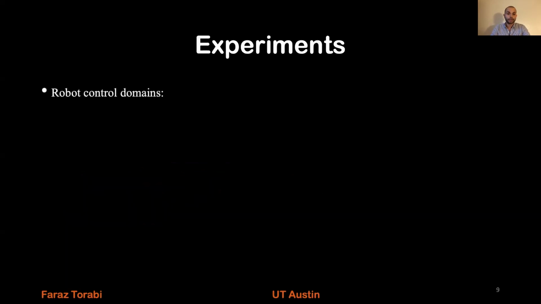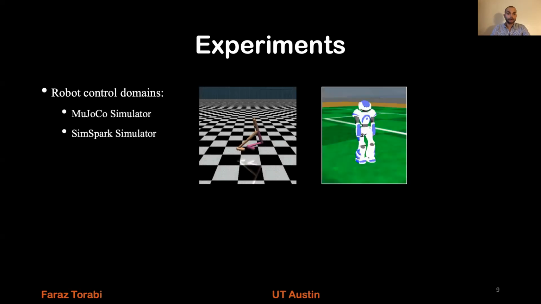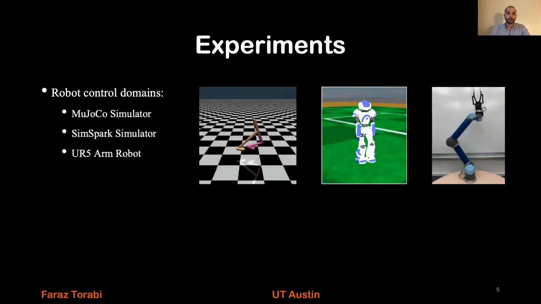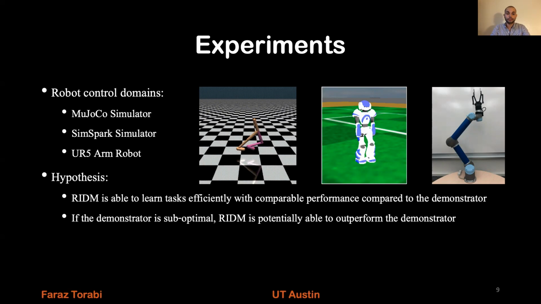Now the experiments. We use 3 robot control domains to evaluate our algorithm. One is the MuJoCo simulator, one is the SimSpark simulator, and the last one is the UR5 arm robot. The hypothesis that we are testing is that RIDM is able to learn tasks efficiently with comparable performance to the demonstrator. And if the demonstrator is suboptimal, RIDM is potentially able to outperform the demonstrator. In this presentation, I'm not going to talk about the experiments on the MuJoCo simulator, but I'm going to talk about the other 2.